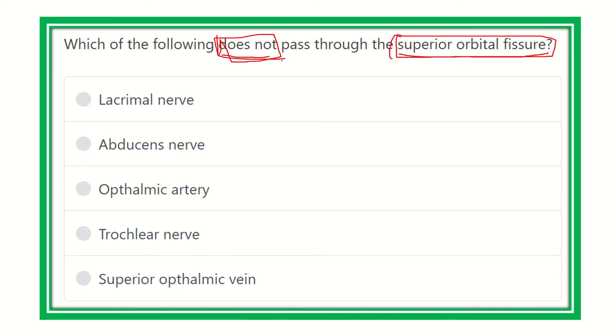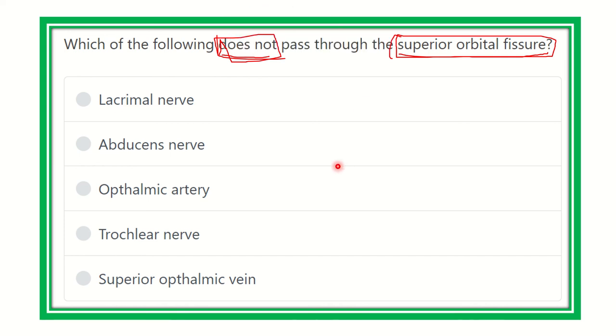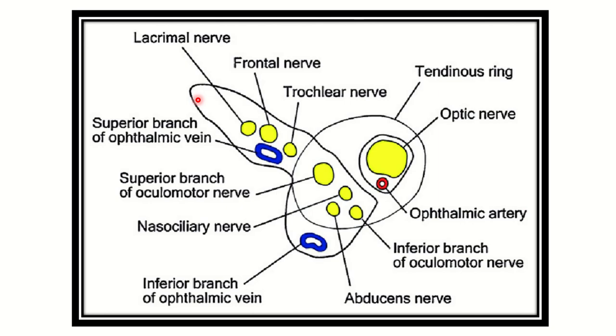So first of all, we have to know details about the superior orbital fissure and the structures passing through it. Here the answer options are: lacrimal nerve, abducens nerve, ophthalmic artery, trochlear nerve, and superior ophthalmic vein. We have to find out the one option which does not go through the superior orbital fissure. So let's see the next slide.